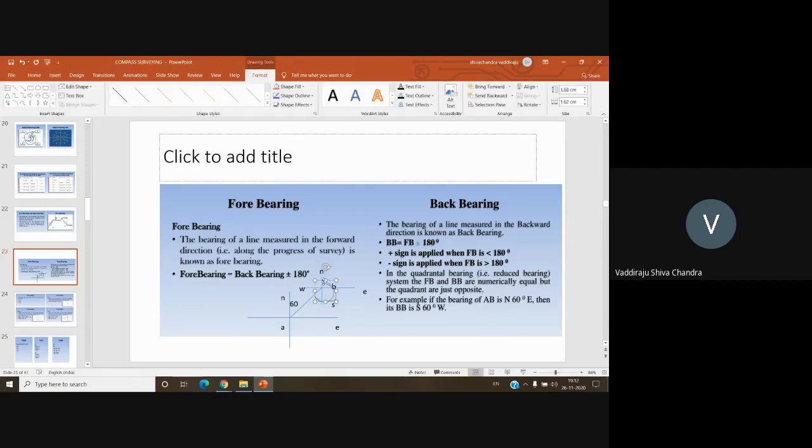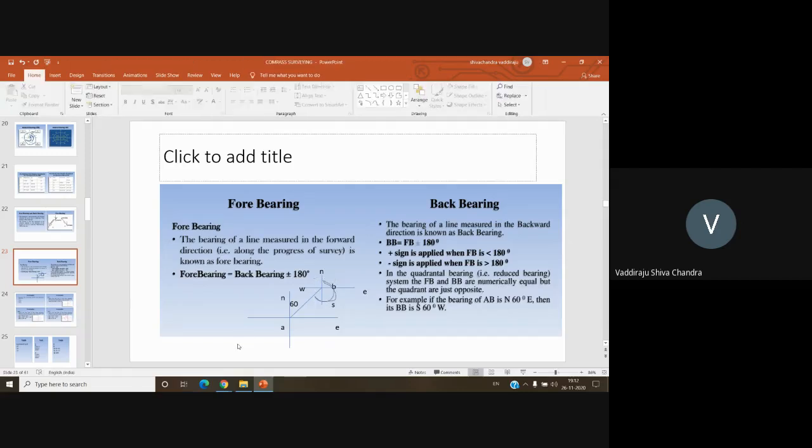Because the bearing is measured with respect to the north direction, or with respect to the south direction. So now what will be this value? Why numerical value? 240 degrees. Southwest, sir. Why is the numerical value remaining the same?